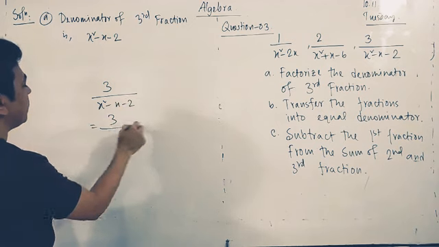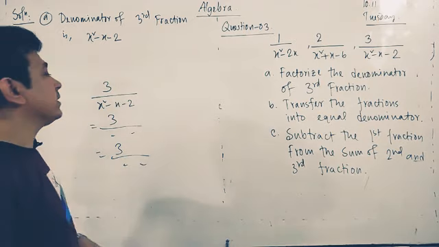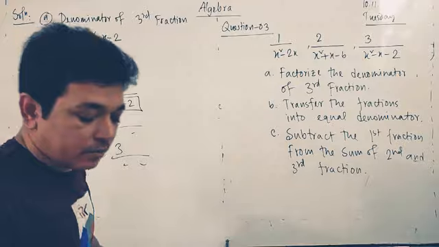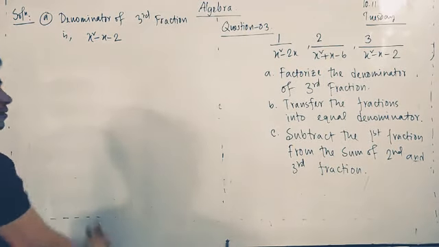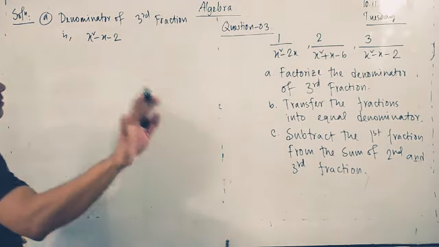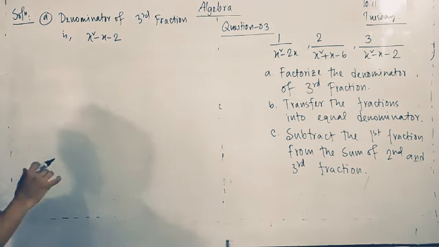You have to factorize only the denominator. You don't need to write the whole thing. Leave that kind of writing. You have to write what we are asking in the question.